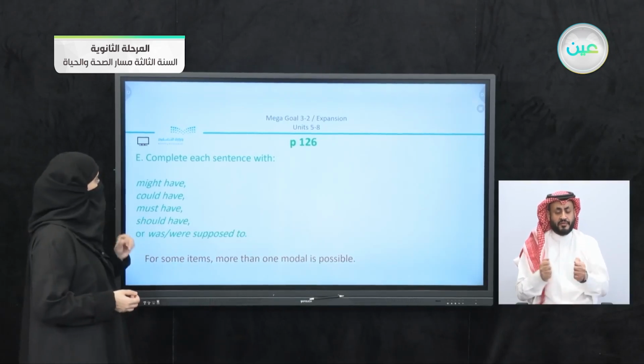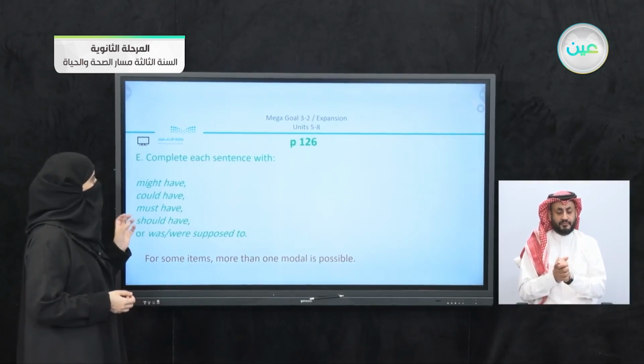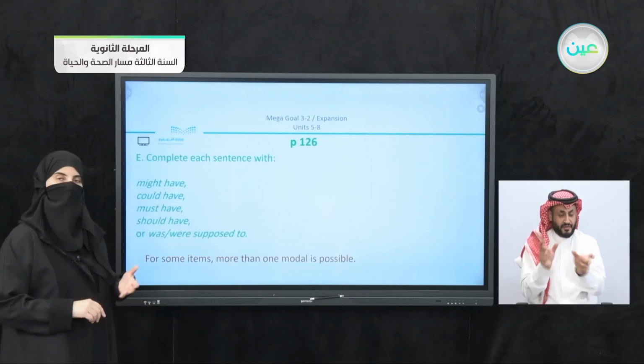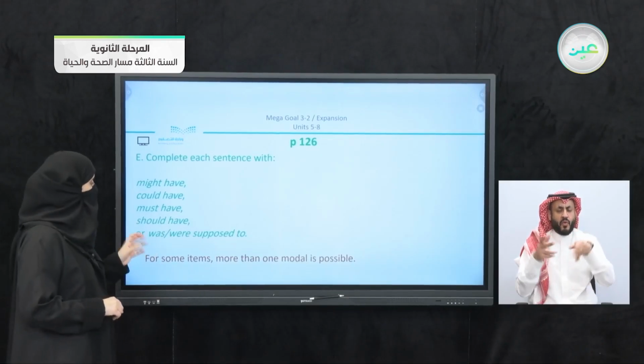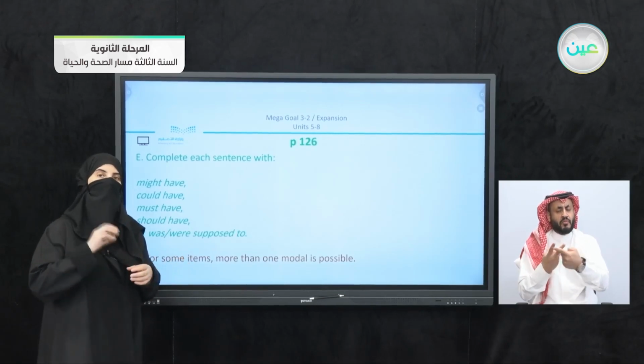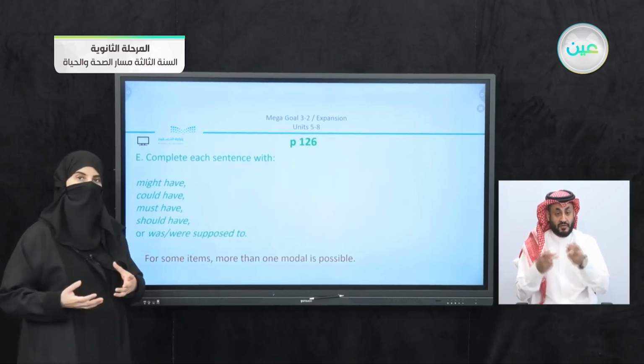We have here E. Complete each sentence with, you can see that we have here, might have, could have, must have, should have, or was and were supposed to. Now these are different structures that we did study throughout the semester. Now for some items more than one modal is used. So here I want to focus on the word modal, if you remember.